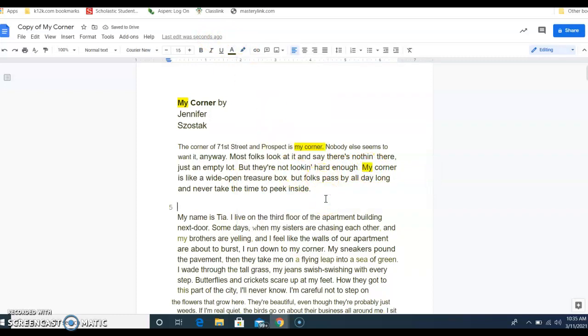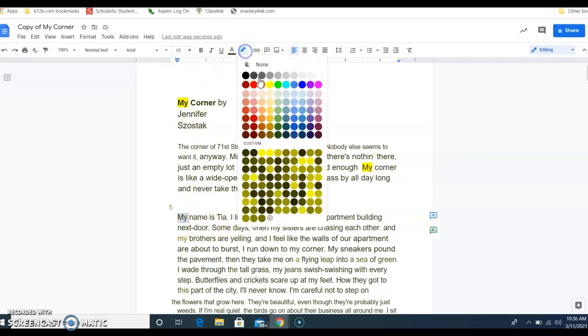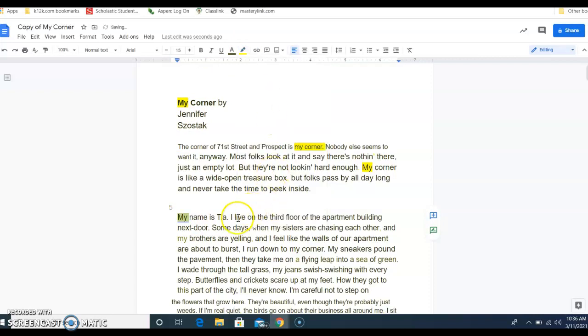Who can remember what that means? If we say my this and my that, I, me. Keep on going down to the next one. My name is Tia. So my is used again. I'm going to highlight that word. I live on the 3rd floor of the apartment building. Who lives there? I.